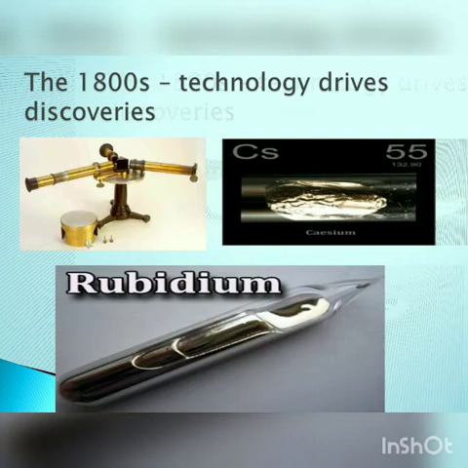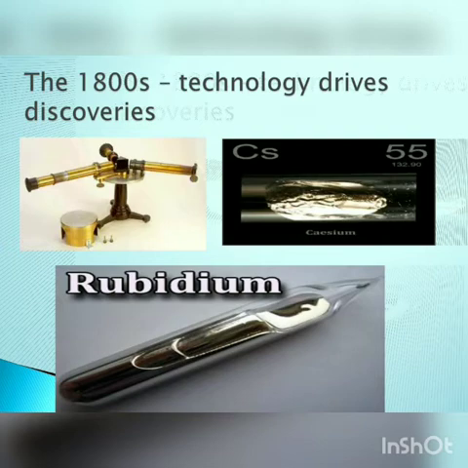This spectroscope helped the scientists to discover two new elements, cesium and rubidium. You can see in the picture below how cesium and rubidium look. So in the 1800s, more than 50 elements were discovered, out of which the spectroscope was used to discover cesium and rubidium.